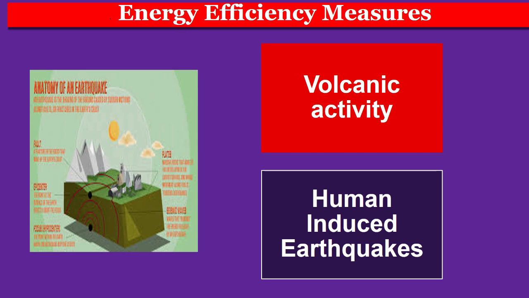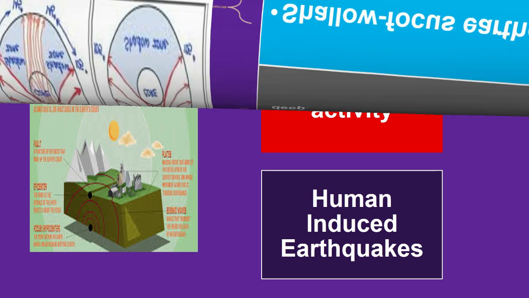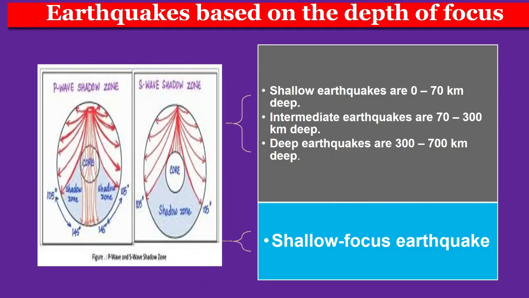Now, the classification of earthquakes based on the depth of the focus. Earthquakes can occur anywhere between the earth's surface and about 700 kilometers below the surface. The earthquake depth ranges from around 0 to 700 kilometers, which is divided into a shallow zone, intermediate zone and deep zone.